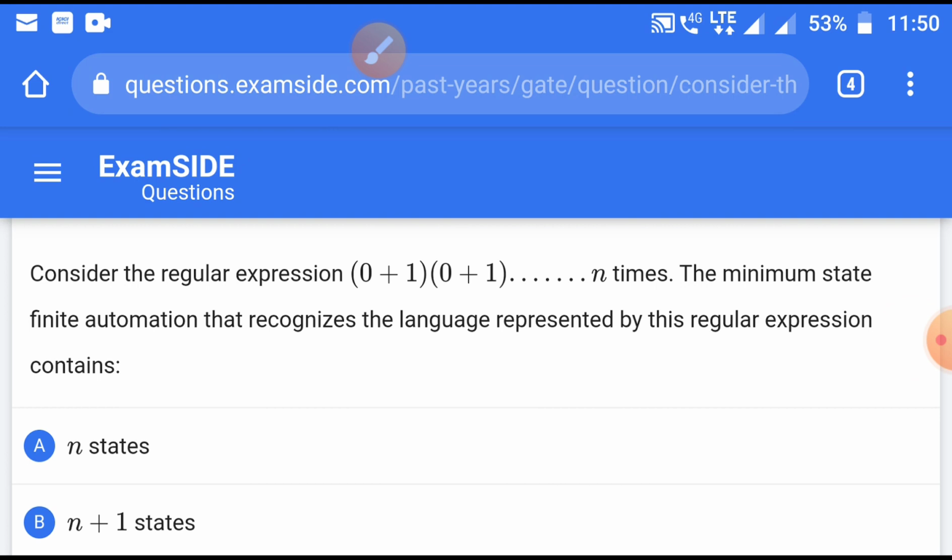Hello everyone. In the last video I started to solve MCQ questions which have been asked in the GATE exam. Today I will continue the same thing.